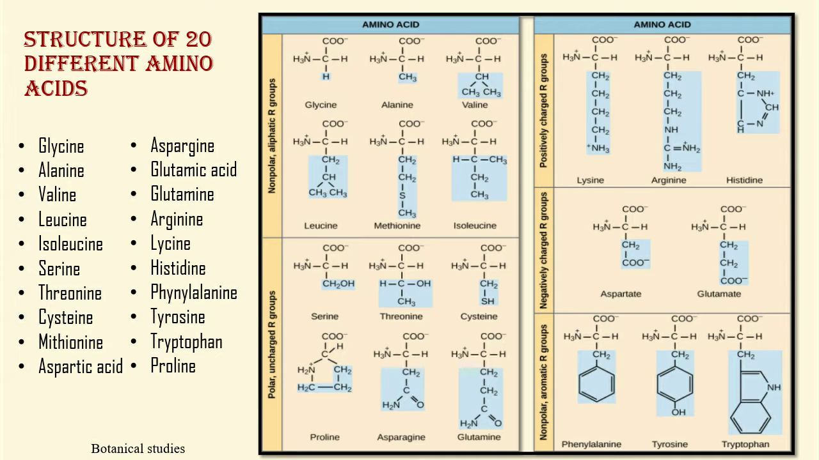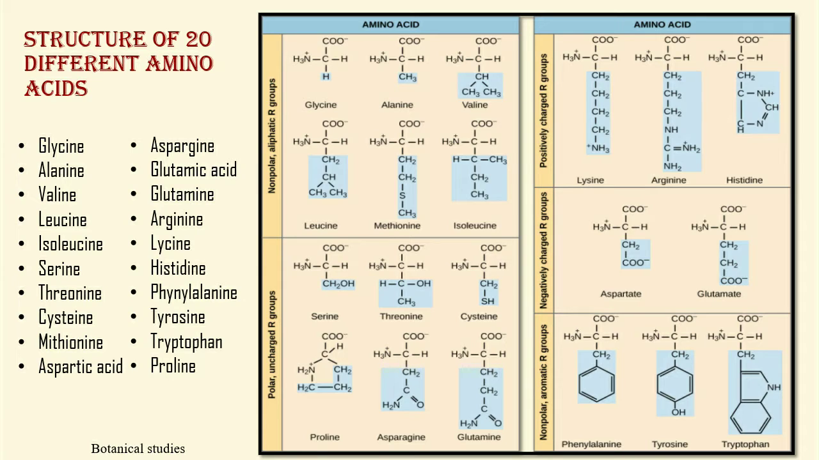Aspartic acid is a dicarboxylic amino acid. The carboxyl group of the side chain dissociates at physiological pH to give the negatively charged side chain. Asparagine is the uncharged derivative of aspartate. It contains a terminal amide group instead of carboxylate.